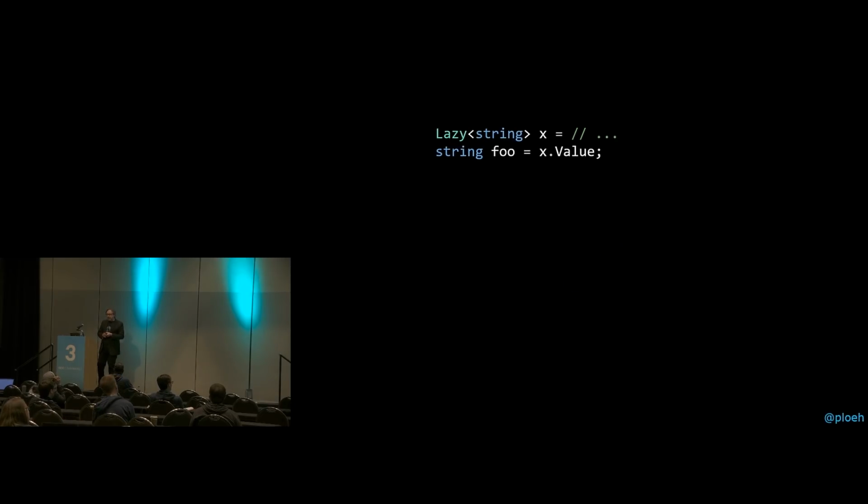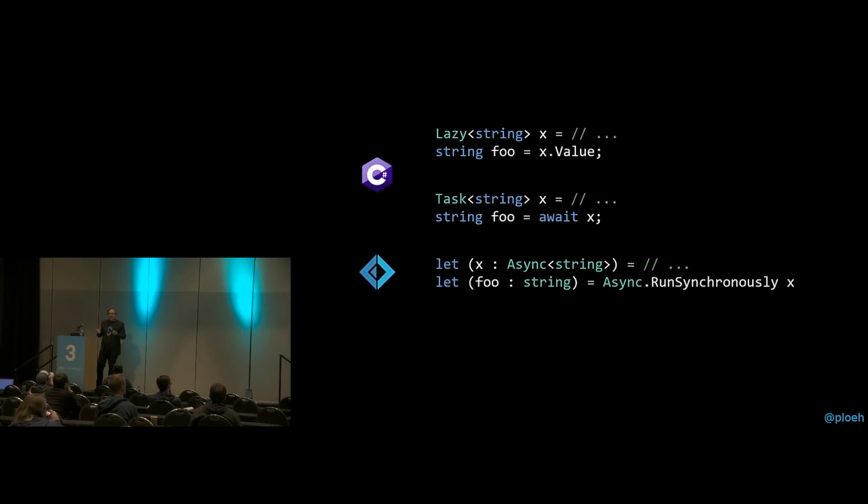Right, so there's definitely a subset of monads where it makes sense to ask the question, how do I get the value out of my monad? Because you can, for Lazy of string, you just have to go dot Value. And the same thing applies to Task of string. You can await it. You see this in other languages as well. We have something very similar in F# called Async of string, that you can also get the string out of by running the asynchronous computation.